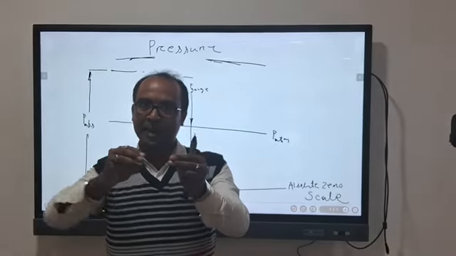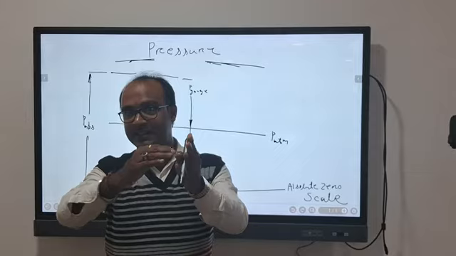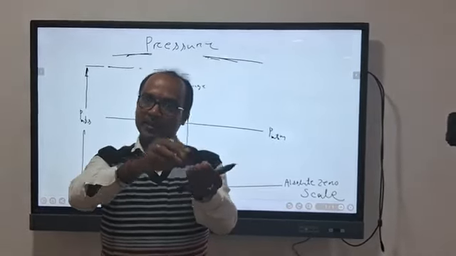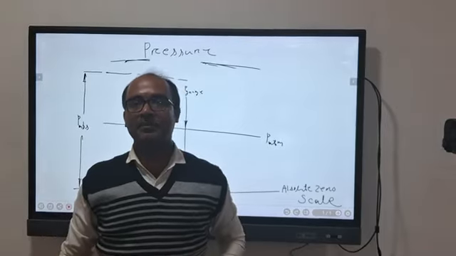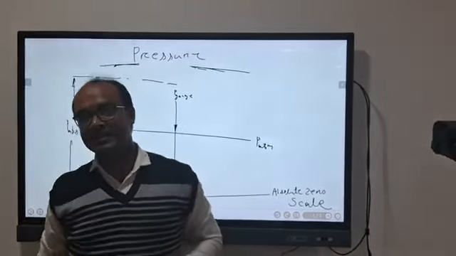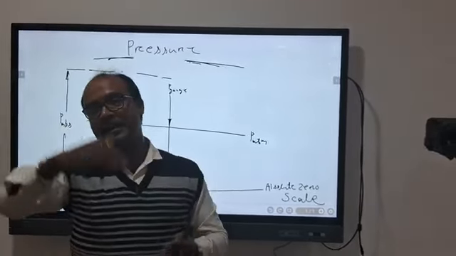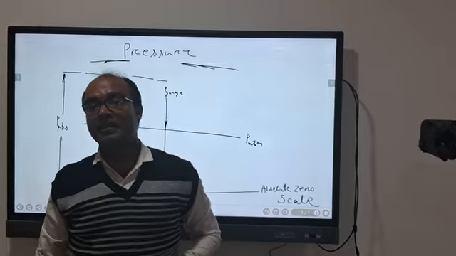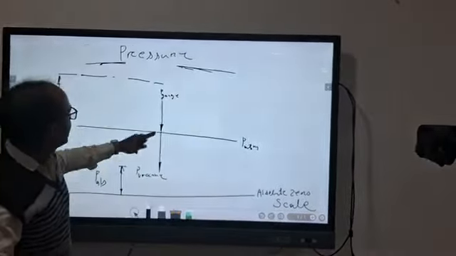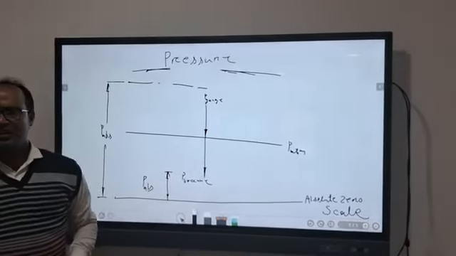When we apply pressure to the balloon, the pressure will increase. That means the pressure goes above the atmospheric pressure, and it is known as the gauge pressure. That means the pressure which is above the atmospheric pressure is known as the gauge pressure.